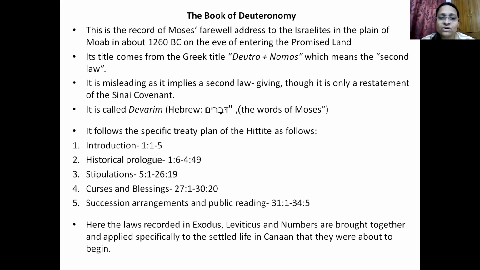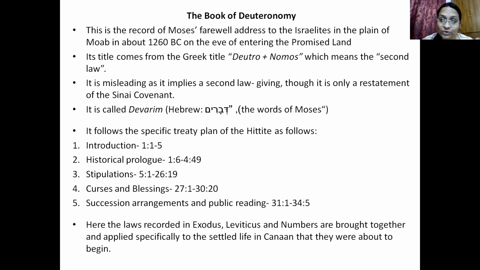So it follows a specific treaty plan. We can see the way he has structured it, the way he speaks, it is following a Hittite treaty plan. It talks about an introduction, then a historical prologue, when he talks about the past, and there are stipulations, and then curses and blessings, and then succession arrangements and public reading. This is all found in the book of Deuteronomy, and in this structure only.